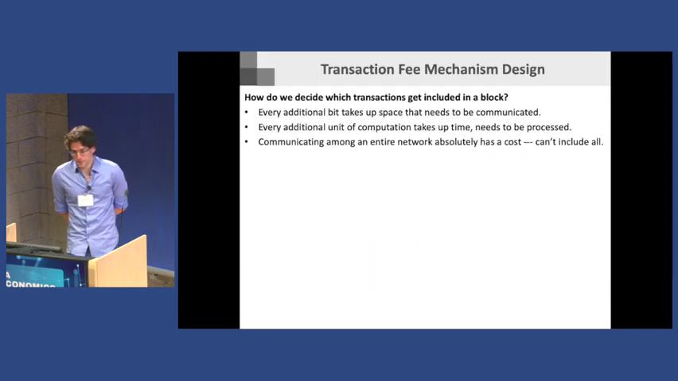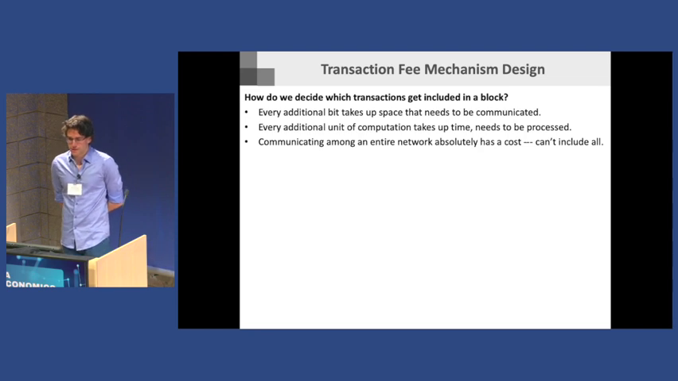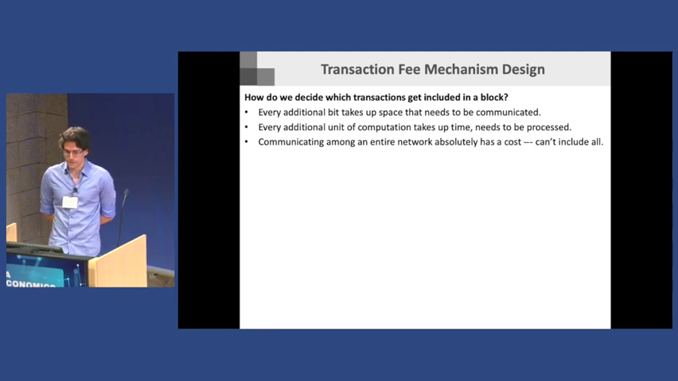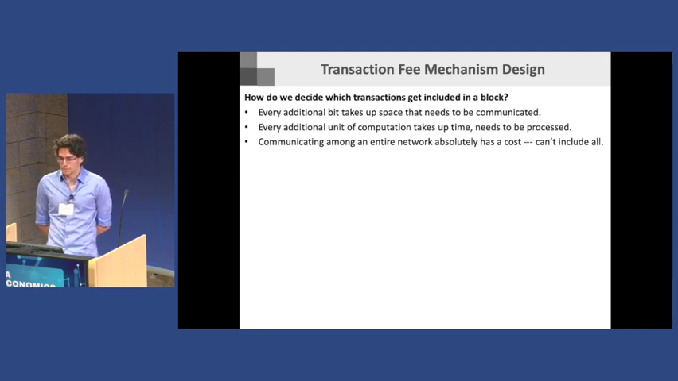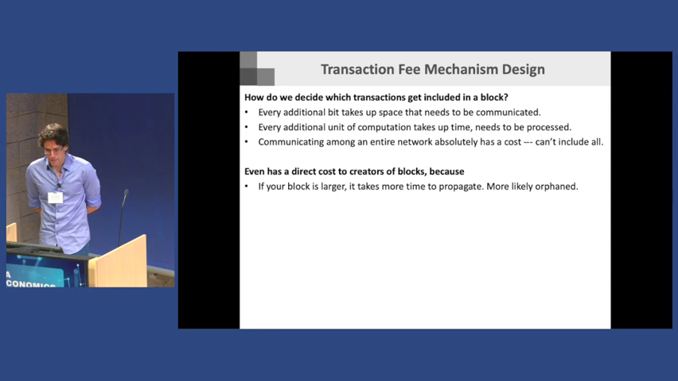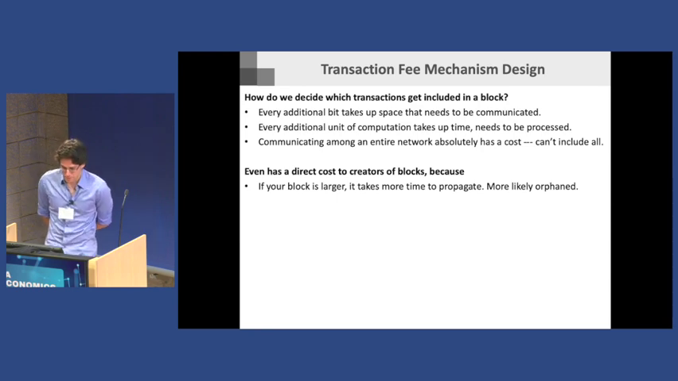OK, so let me just give a brief overview of transaction fee mechanism design. I think this is motivated by the following question, which is just how do we decide what transactions get included in a block? In general, block space is a scarce resource. So we need some way to decide what will get included in blocks. There is a cost, because the more information you include, the longer it takes to propagate.